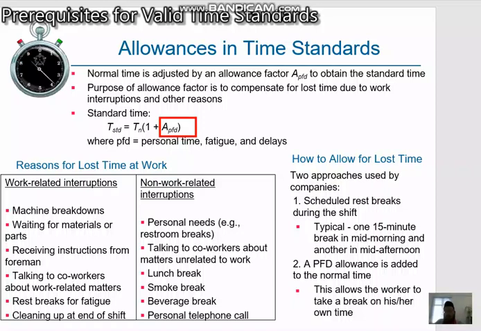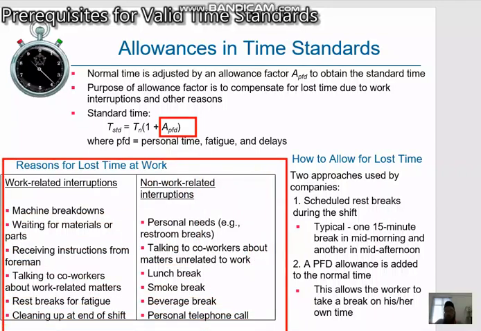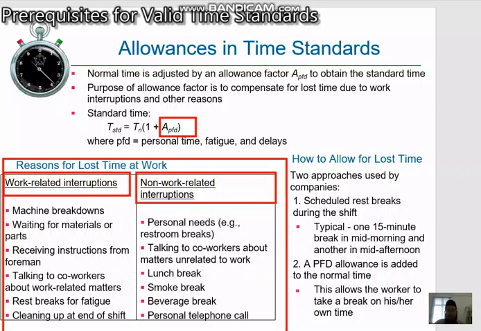So this table here lists some typical causes of interruptions that occur in industrial work. First is the work-related interruptions, and there are also listed non-work related interruptions.